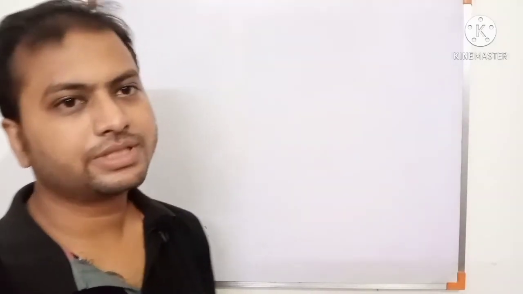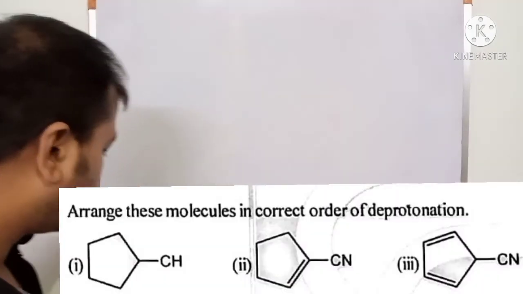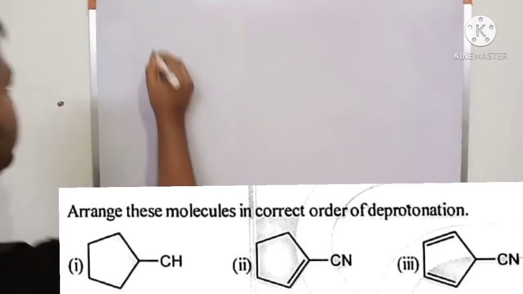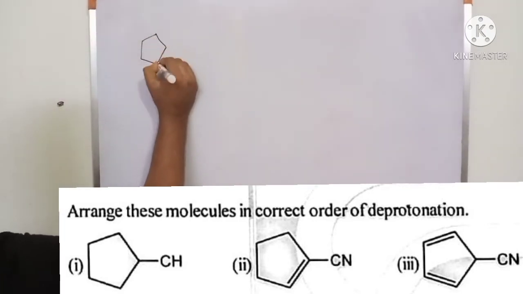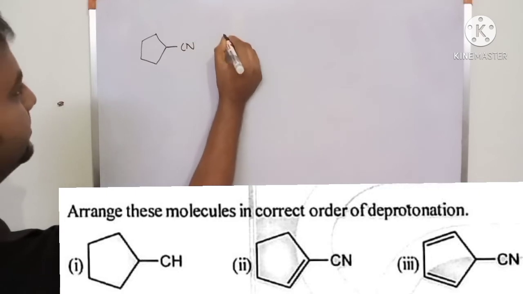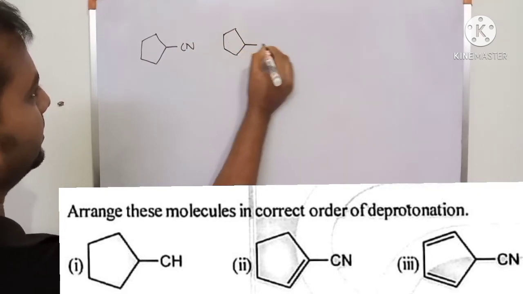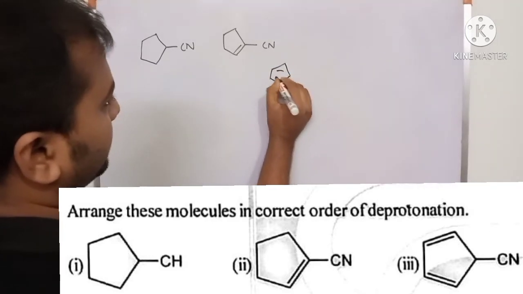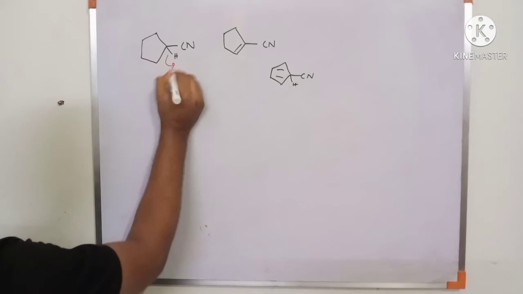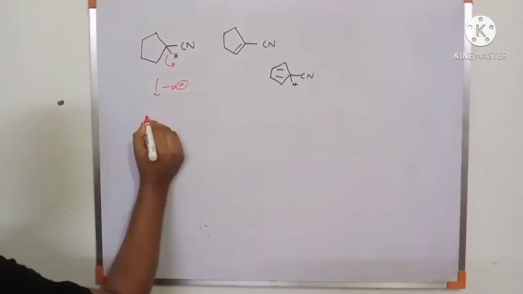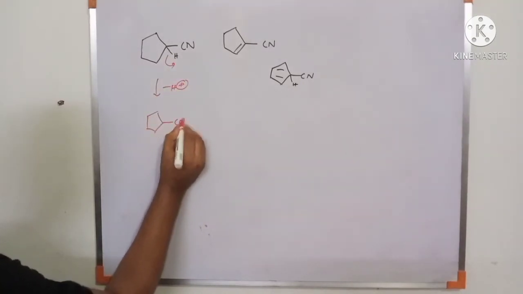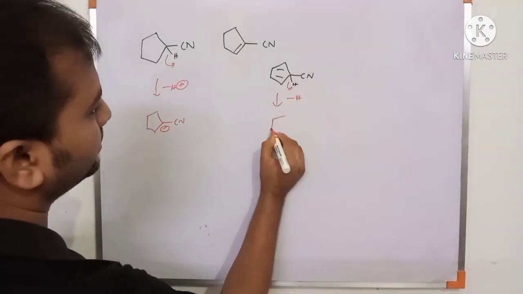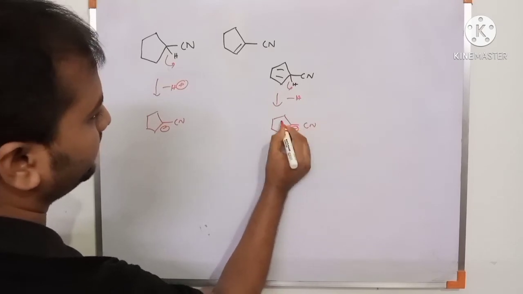Now I will discuss some questions you are watching on the screen. Question number 1: Arrange these molecules in the correct order of deprotonation. This is CN. This is also CN but with a double bond. This is CN. After deprotonation, H plus is removed, so it forms the negative charge.